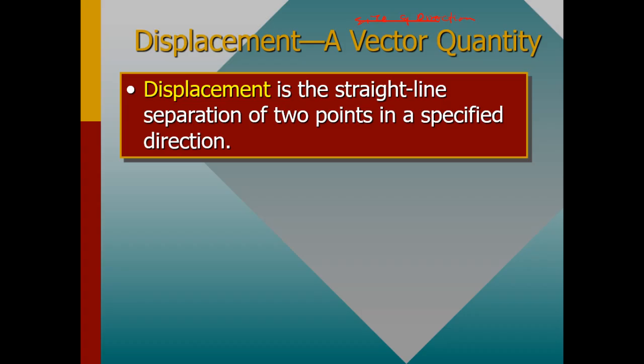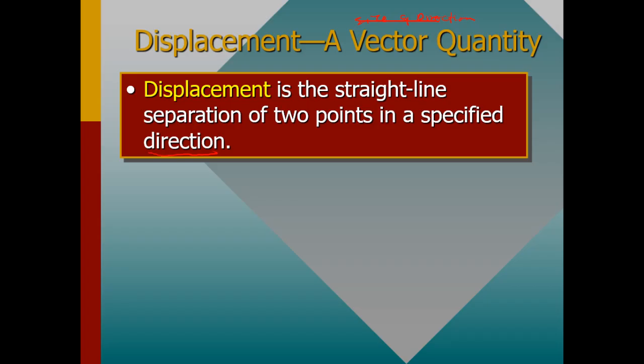A very good example of a vector quantity which we can consider is displacement. Displacement is the straight line separation of two points in a specific direction. That means this displacement has an added content, and this added content is the direction.